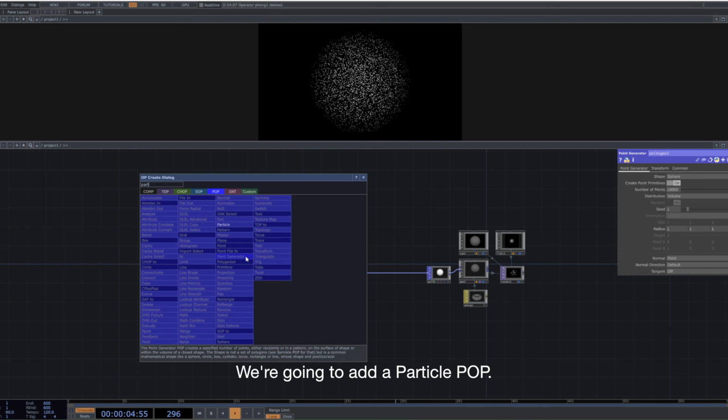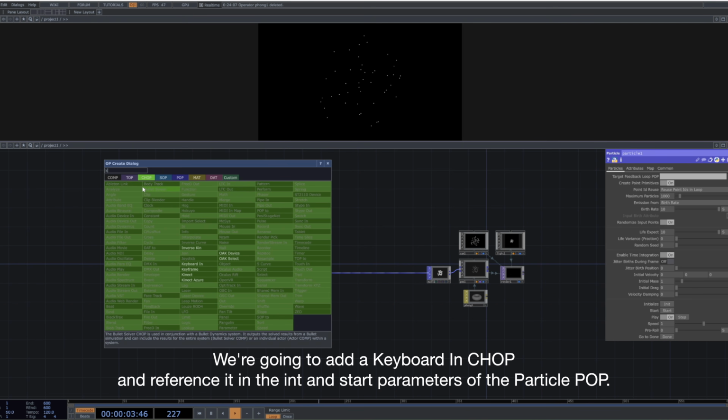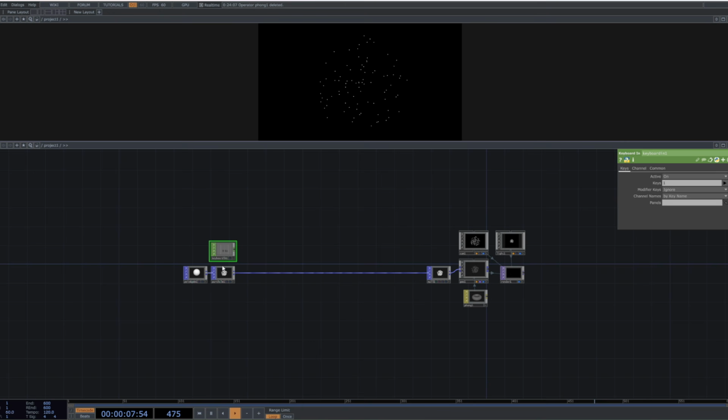We're going to add a particle POP. We're going to add a keyboard in CHOP and reference it in the init and start parameters of the particle POP.